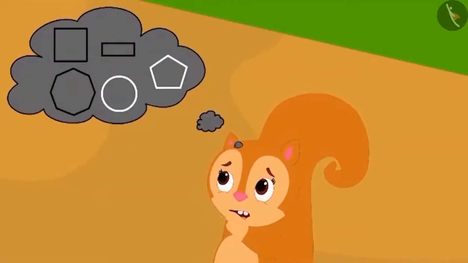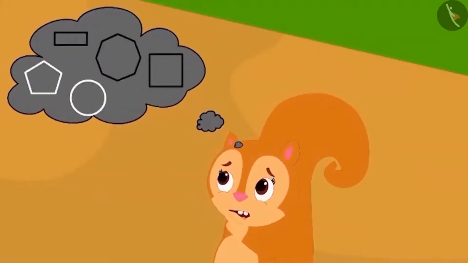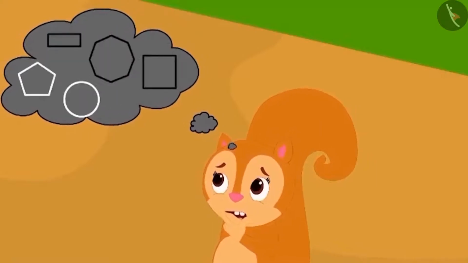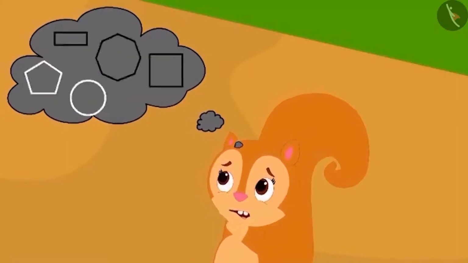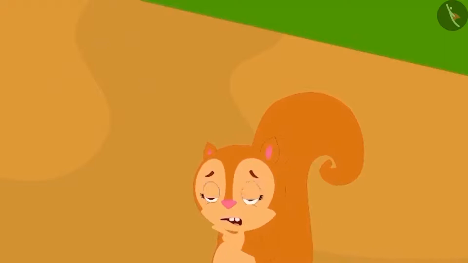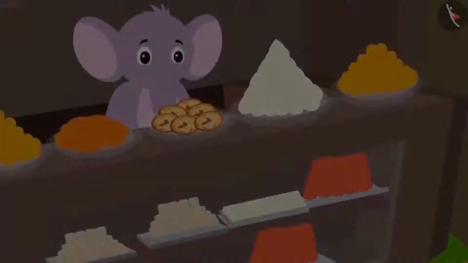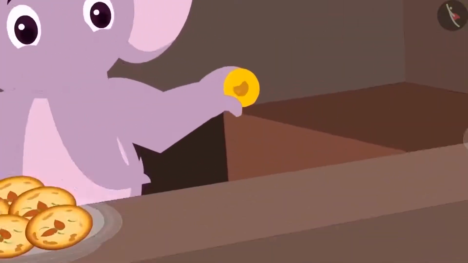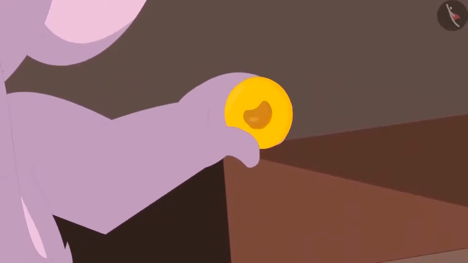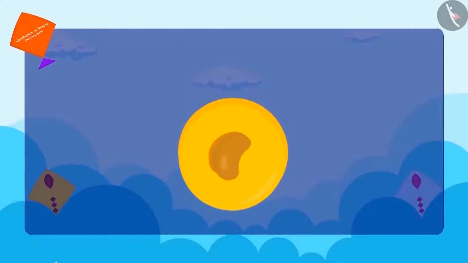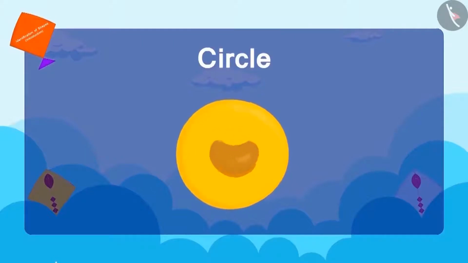Children, do you also want to learn about shapes? Come, let's see what Appu is teaching about shapes. Appu first showed Chanda this type of peda. Do you recognize this shape? This is round in shape, which can be called a circle.